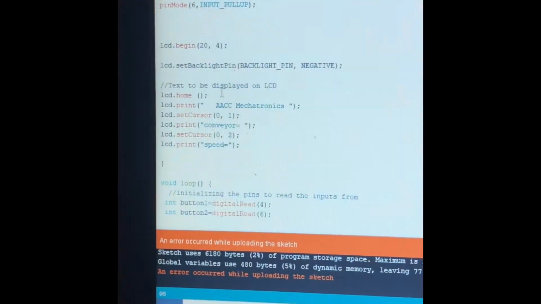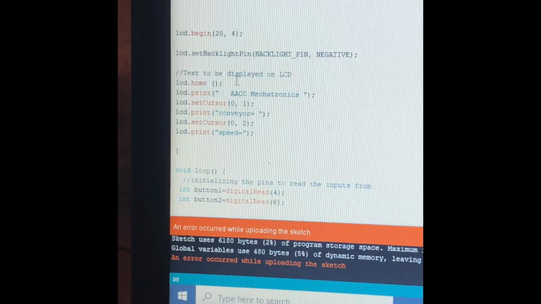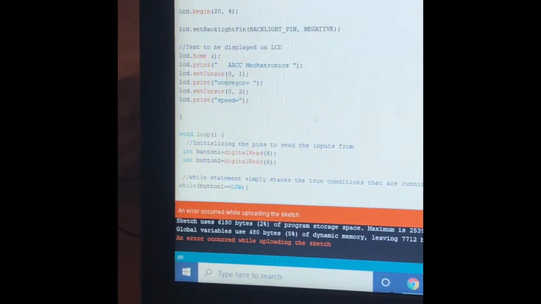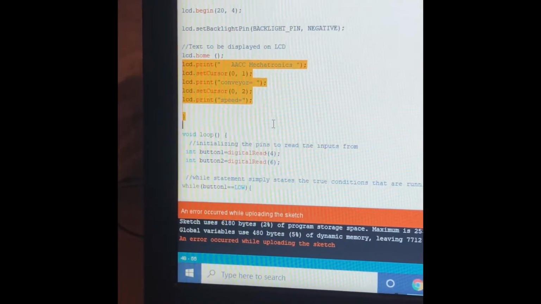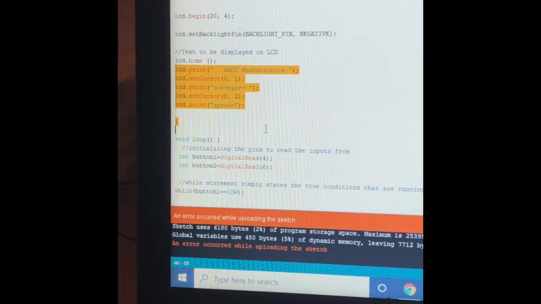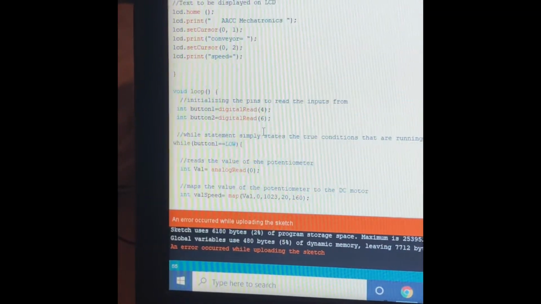I have my code set up for the program, and on my LCD I'm going to be displaying conveyor and speed, and I will be displaying their values.